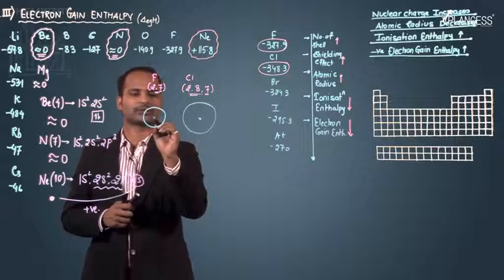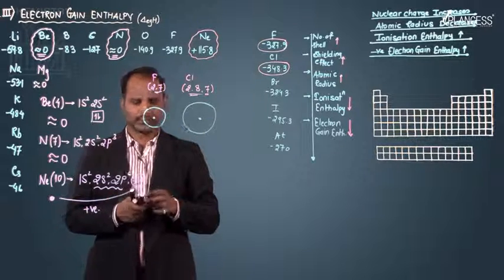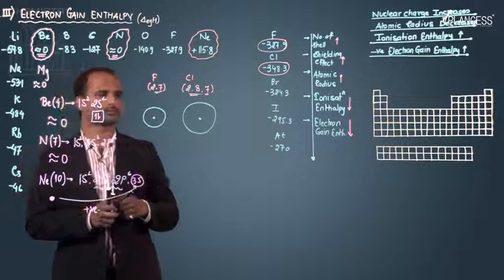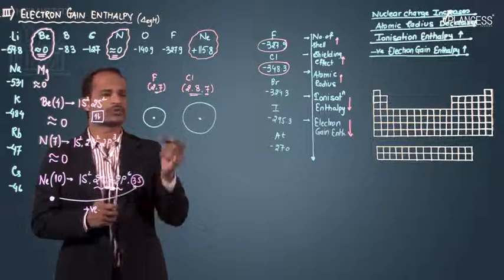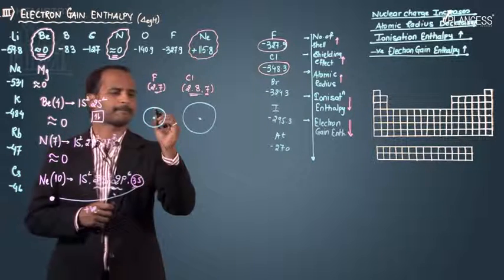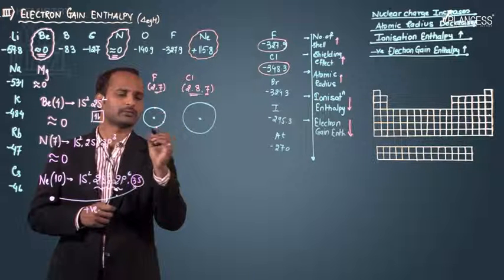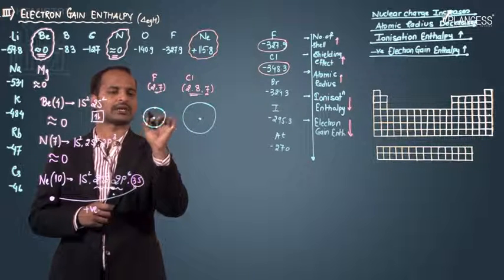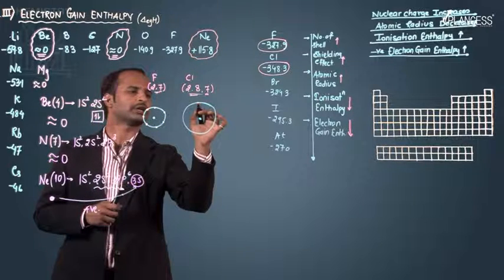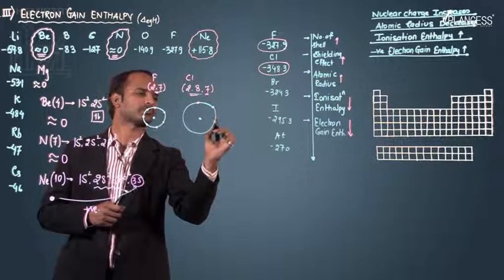For this also there is a nucleus, and then the electrons present in the outermost shell. Fluorine has 7 electrons: 5, 6 and 7. Similarly, chlorine also has 7 electrons in the outermost shell.